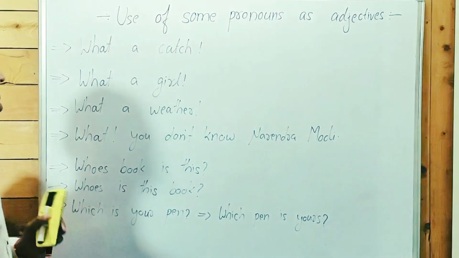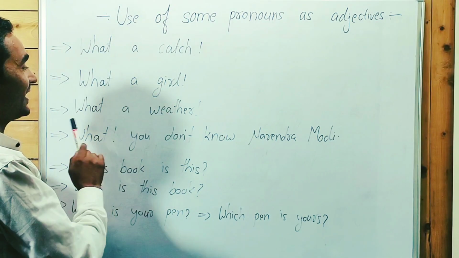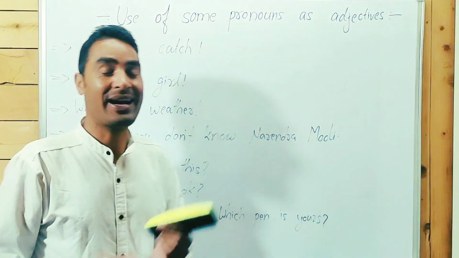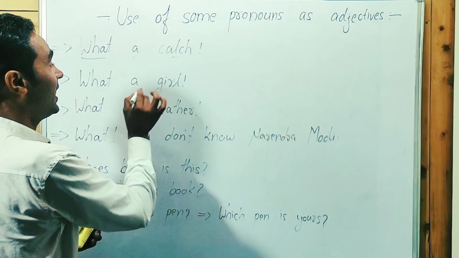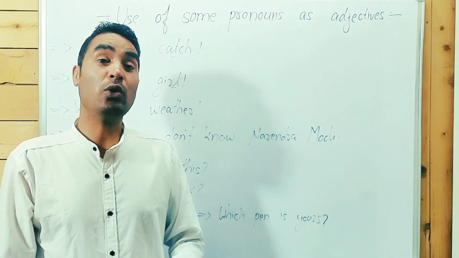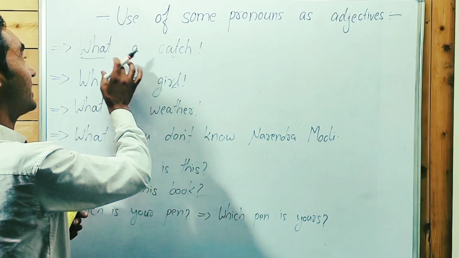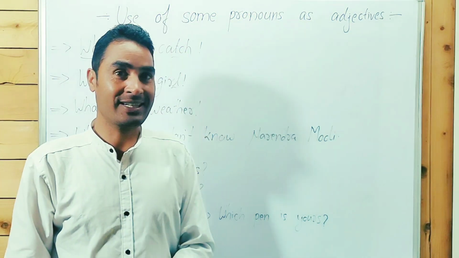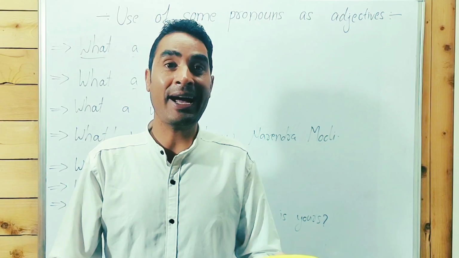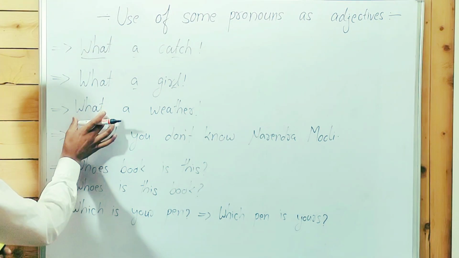Here are some sentences. What a catch! What a girl! What a weather! Here, what has been used as an adjective. Guys, point to be noted, because a catch, a girl, a weather, these are nouns. As you know, a word that modifies a noun is called an adjective. You must have heard these sentences: What a catch! What a beautiful girl! What a beautiful weather! What an idea! So these are adjectives.